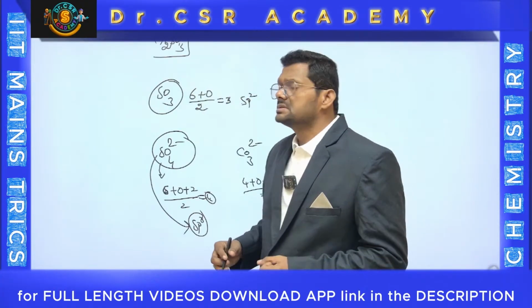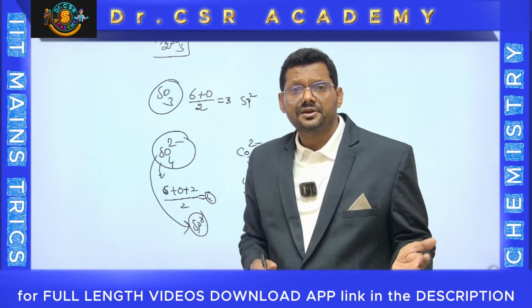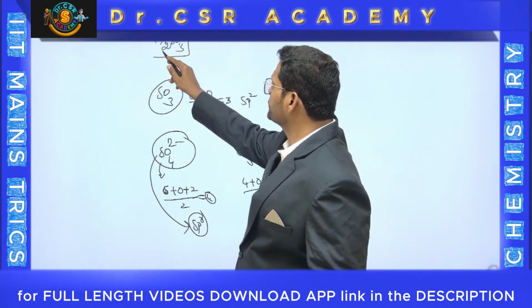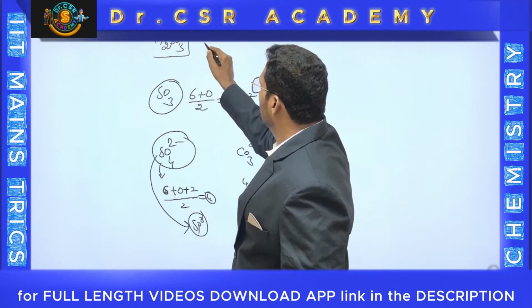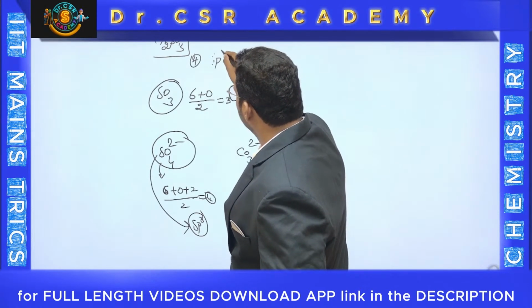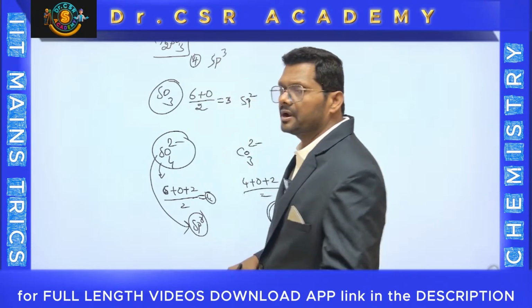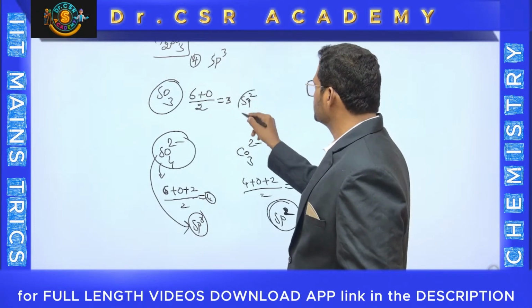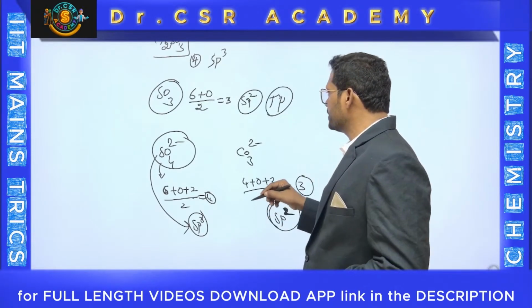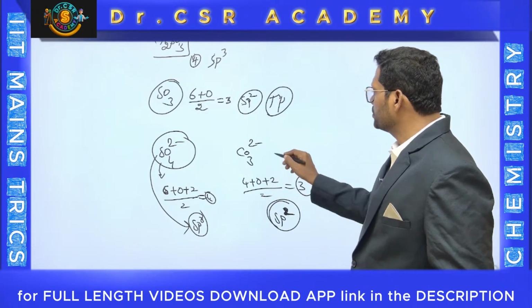H2SO3 is sulfurous acid. H2SO4 is sulfuric acid. Sulfur group number 6, 6 plus 2, 8, 8 by 2, 4. 4 is sp3, tetrahedral only. And SO3 is sp2, trigonal planar.